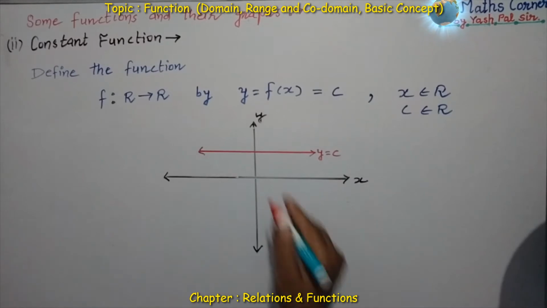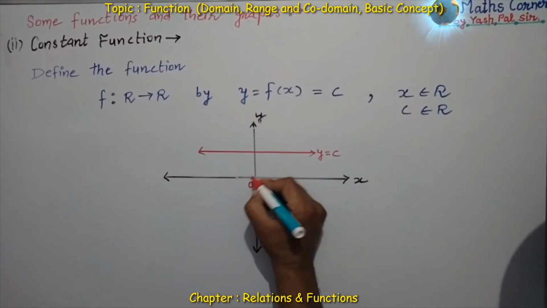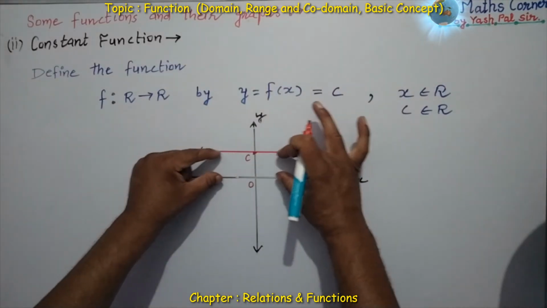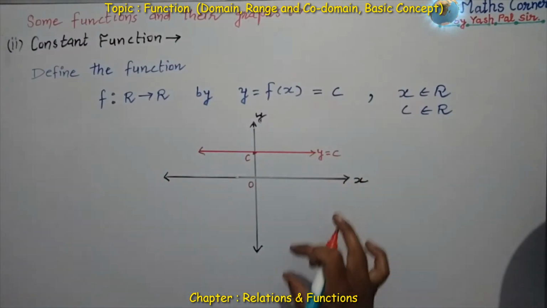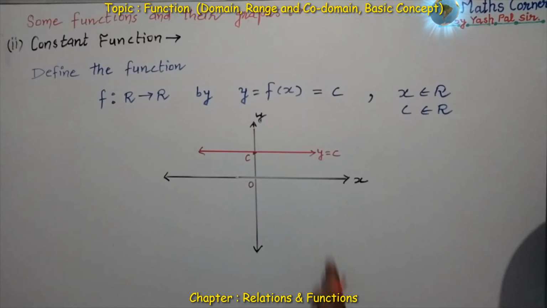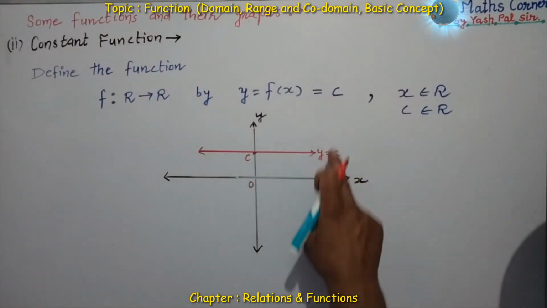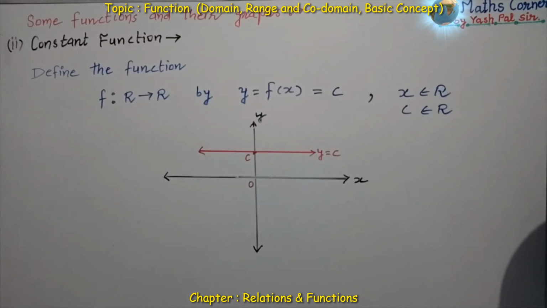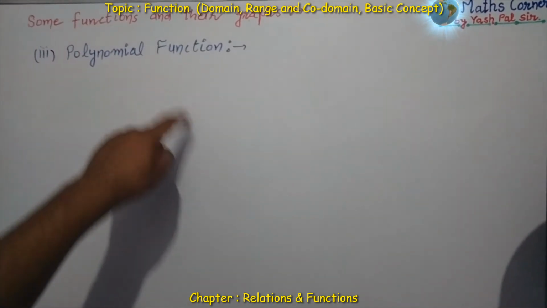Here I am taking the line above the x-axis, y is equal to c. So from the origin to this point the value is c. Everywhere this distance is c, this height is c. So y is equal to f of x is equal to c is called the constant function.